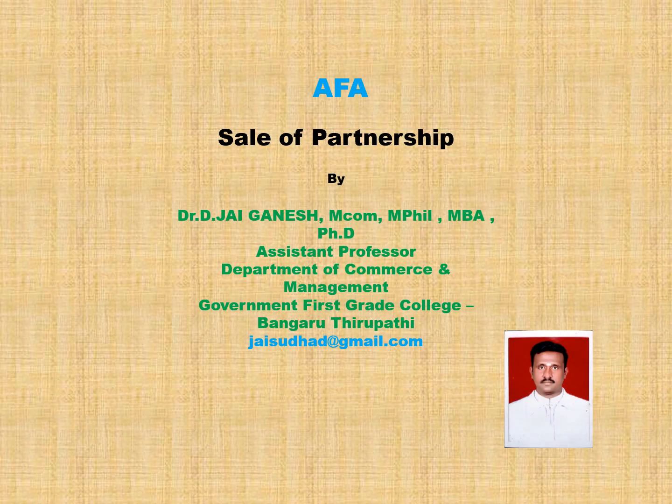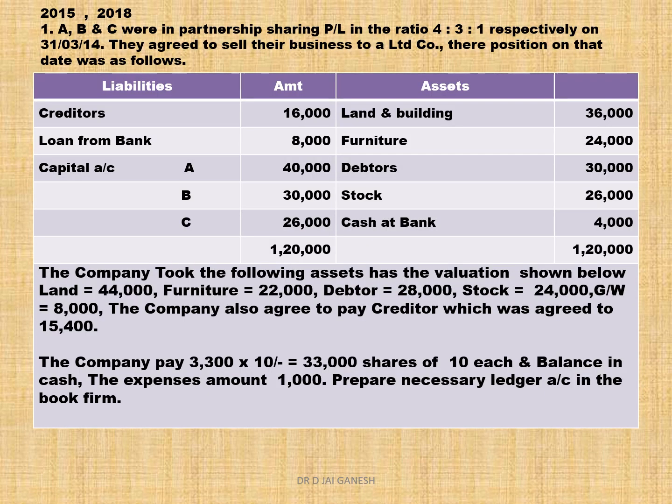Have a nice day. Today we are going to work out the first problem in case of conversion of a partnership firm into a limited company. A, B and C were in partnership, sharing profit and loss in the ratio of 4:3:1